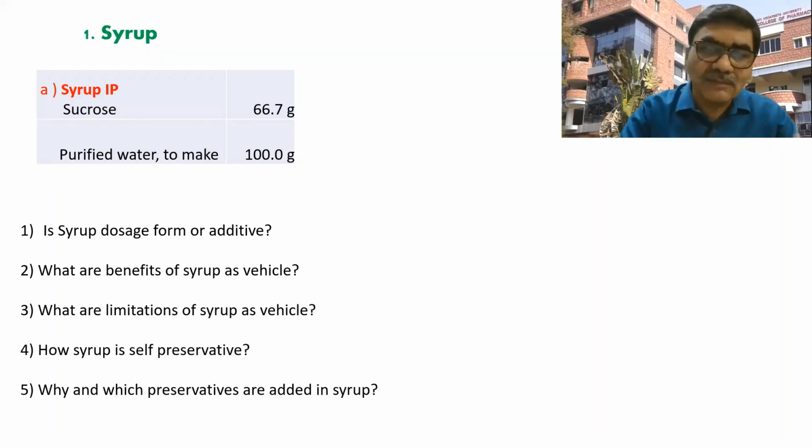And secondly, I'm giving answers here just to understand. See, if I take any sugar solution with a little amount of sugar, definitely there will be a sweet taste. But when I take a syrup, it is slightly adhesive, sticky. It is viscous. It remains in the mouth for a longer period of time. Then it carries added flavors also, meaning it improves the palatability. That taste remains on the tongue for a longer period of time. And there is a term, mouthfeel effect. So syrups are a good agent to give the mouthfeel effect. So this is the benefit of syrup as a vehicle.